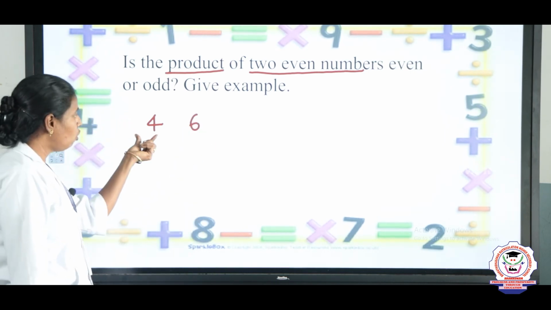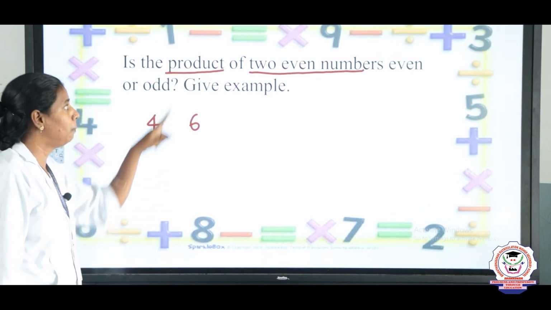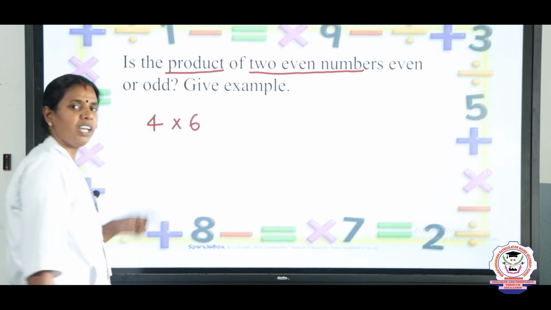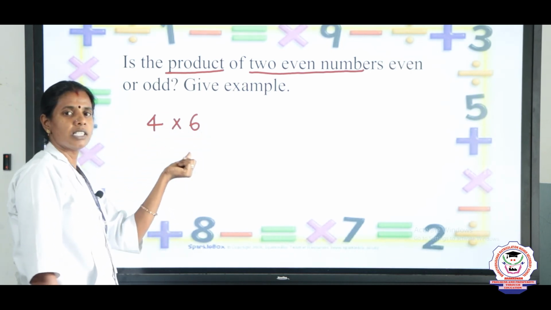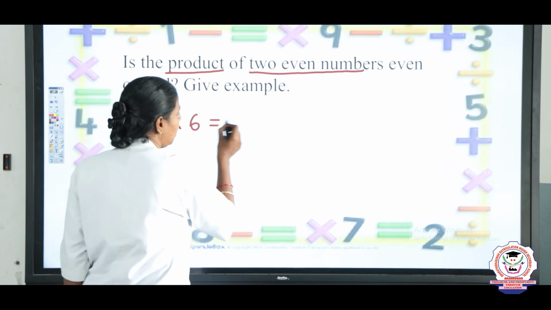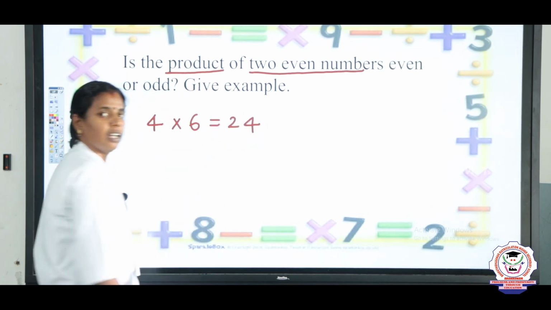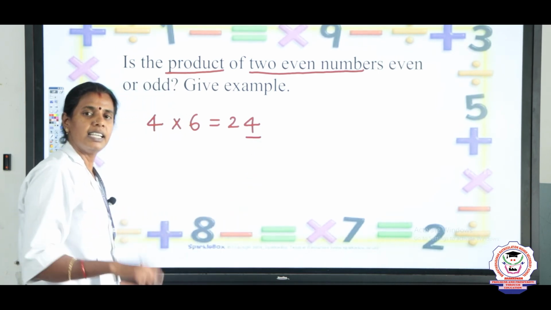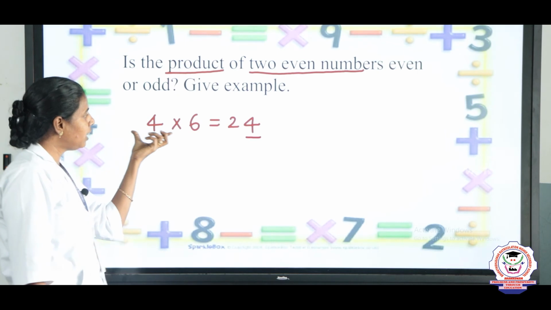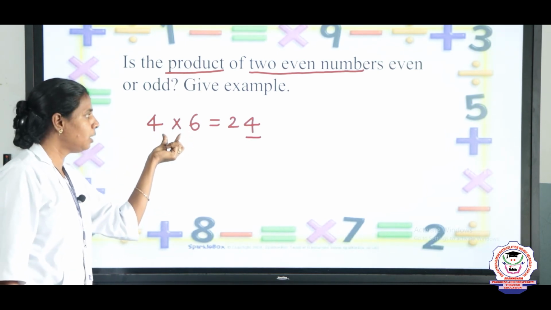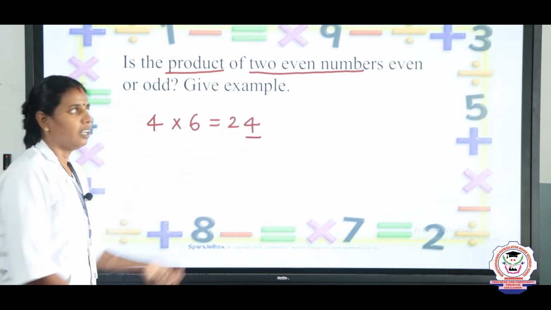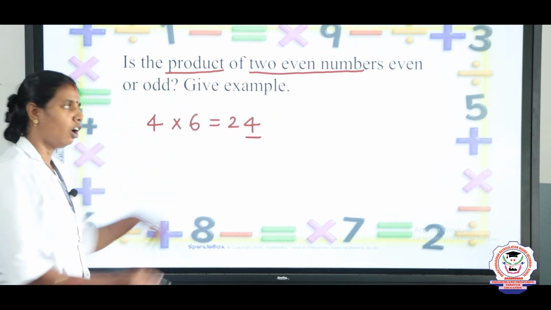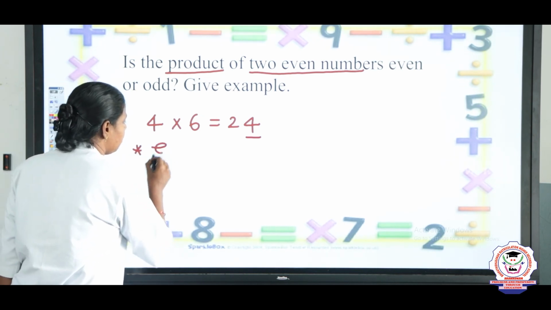Right. So, 4 is an even number, 6 is also an even number. We are going to find the product. Product means multiplication. Find the answer now. 4 into 6. What are 4 6s? 4 6s are 24. Is it clear? The number which ends with 4 is called what? Yes, it is an even number. So, when you take 2 even numbers and find the product, the answer is what? Even. So, what is the answer for the first question? Is the product of 2 even numbers even or odd? Yes, it is even.